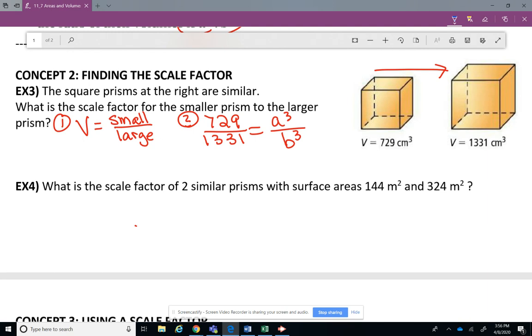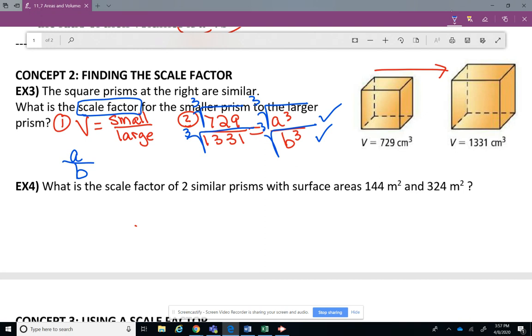All right, so this is what you do. You do the cubic root here, you do the cubic root here, you do it here, and you do it here. Okay, so you're doing it to everything. So I'm going to do the letters first. So the cubic root of A to the third is A, and the cubic root of B to the third is B. That's what I'm wanting it to look like, because look, they asked me for the scale factor. So I'm going in the right direction.